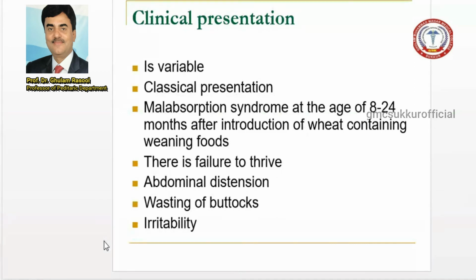Like I already told you, malabsorption syndrome usually occurs at the age of 4 to 8 to 24 months after the introduction of wheat containing weaning food. This is the classical presentation of a baby with celiac disease. But please remember, celiac can present in adults. It is also a silent disease.